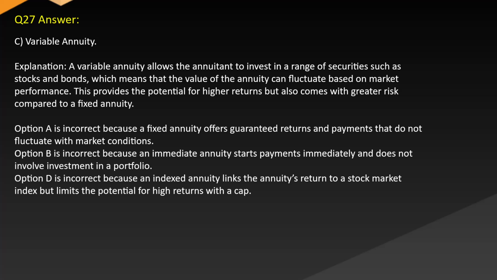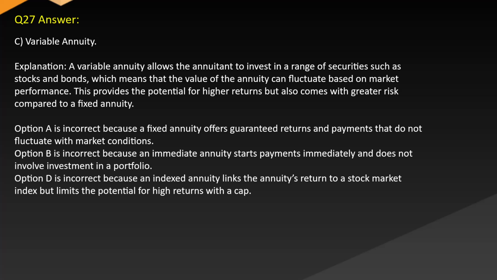Answer C. Variable annuity. Explanation. A variable annuity allows the annuitant to invest in a range of securities such as stocks and bonds, which means that the value of the annuity can fluctuate based on market performance. This provides the potential for higher returns, but also comes with greater risk compared to a fixed annuity.